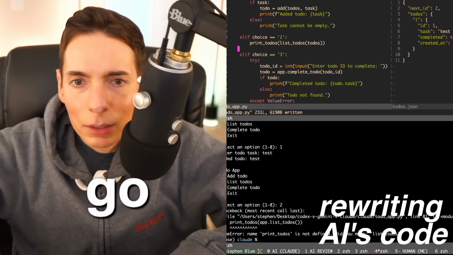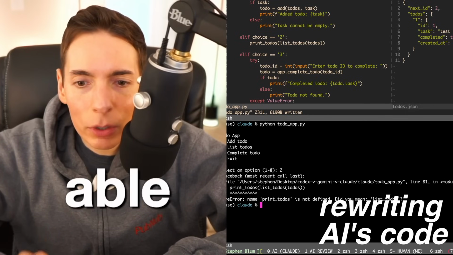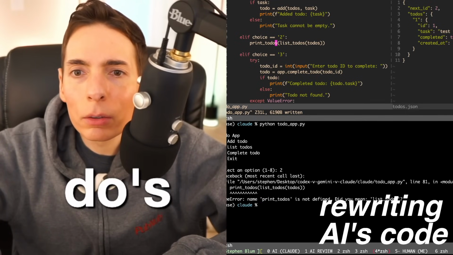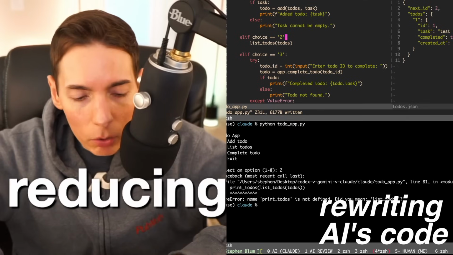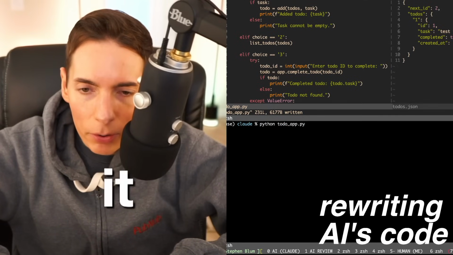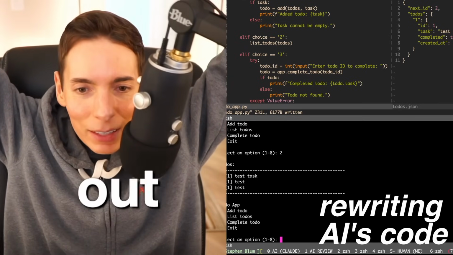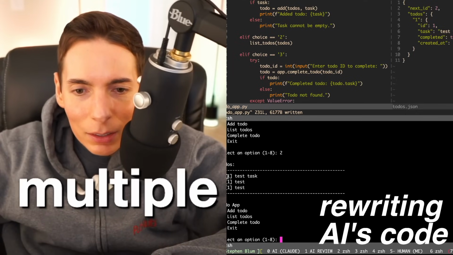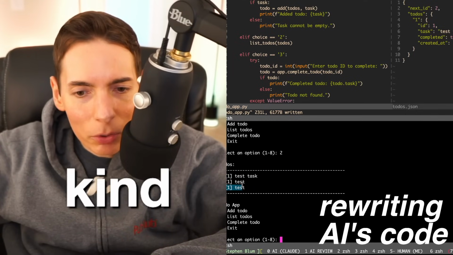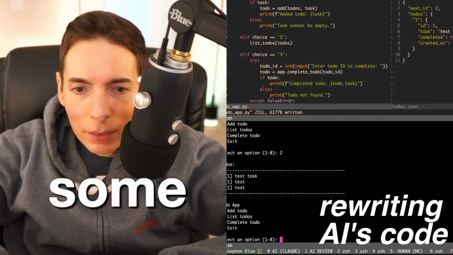Perfect. Now my test should be there, so I should be able to say 2, enter, oh, print to-dos. We don't need that. There we go. See, we're reducing code already. It's making it already better than 2. Perfect. See, check it out. Excellent. There is a problem because I can see there's multiple. This is kind of interesting. I'm wondering what these ones here are. Some interesting things here.